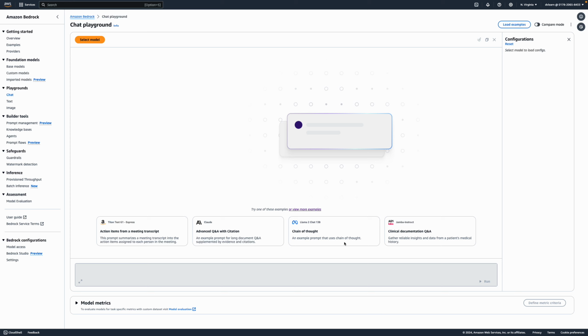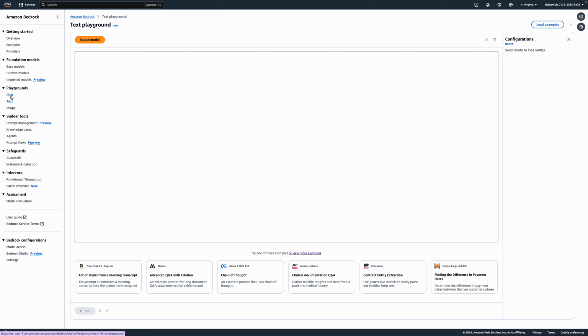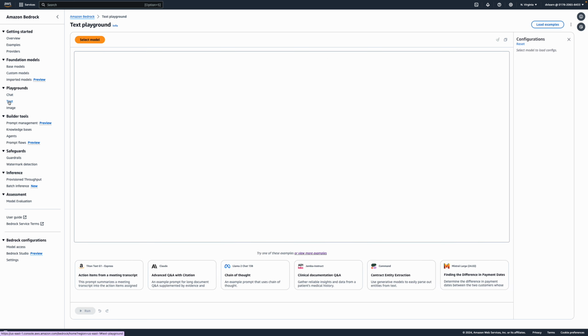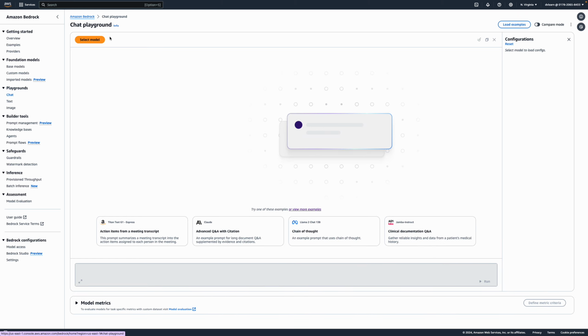All right, so let's understand the tokens. I think tokens is the word which you will come across with any LLMs. For example, I'm just opening Amazon Bedrock. If you have logged into Amazon Bedrock like me, it might cost you something. If you do not want to follow along, just keep watching. For example, let me go to playgrounds.